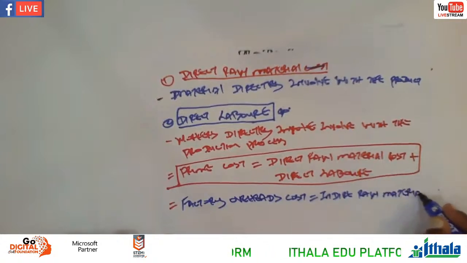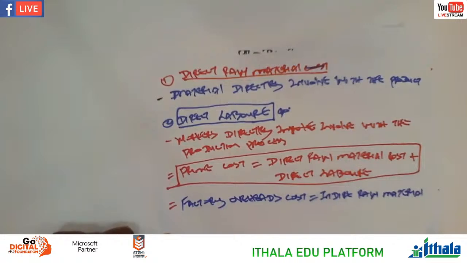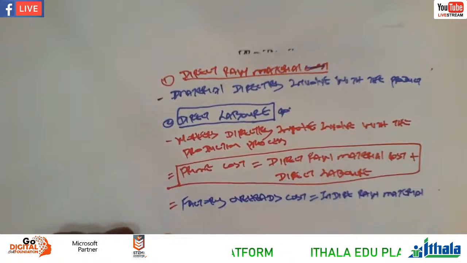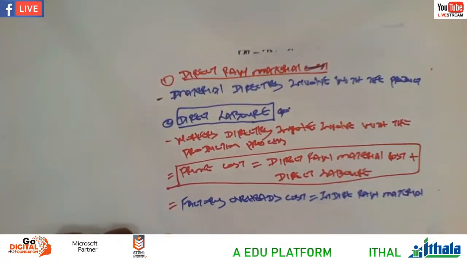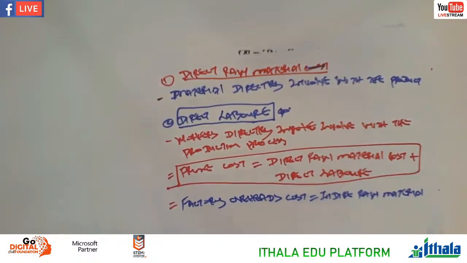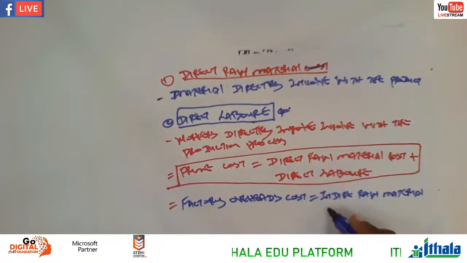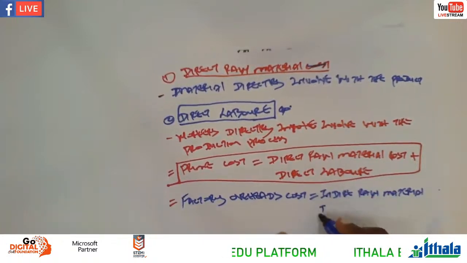What can be the example of indirect raw material? It can be the material that is part and parcel of the production. For instance, let's say we produce bread, and then packaging, the plastic for cakes and breads, you can call it indirect raw material. So it's part of the factory overheads, as well as indirect labor.